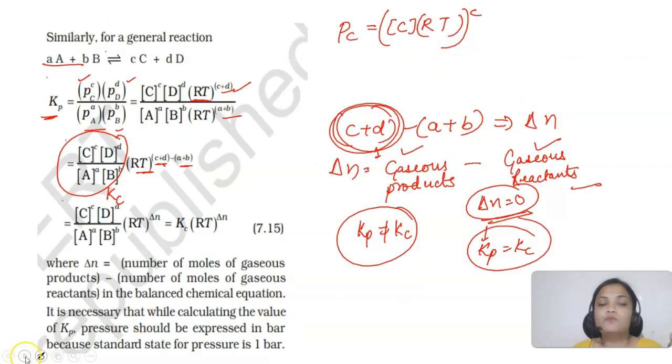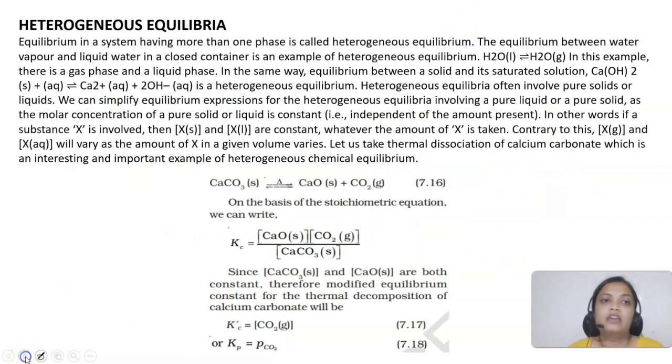Alright. So this was about the homogeneous equilibria. If I am talking about heterogeneous equilibria, again, the system which is present in more than one phase, meaning solid, liquid, gas, more than one phase. So physical equilibria are examples of heterogeneous equilibria, like if you are having water and water vapor in a closed container, that's an example of heterogeneous equilibrium, right? Because here we have a gas phase and a liquid phase. Alright, so if you are having more than one phase, it will be a heterogeneous equilibrium.